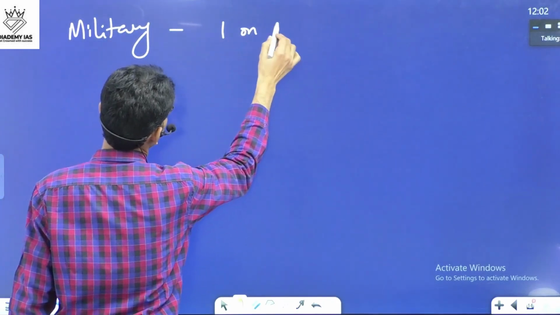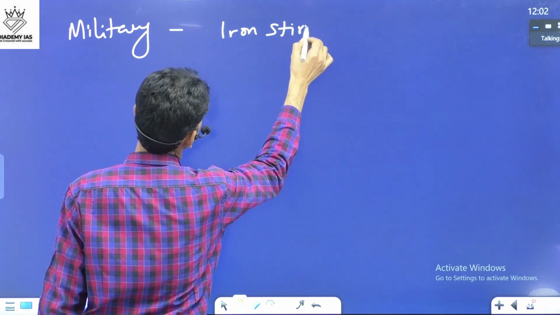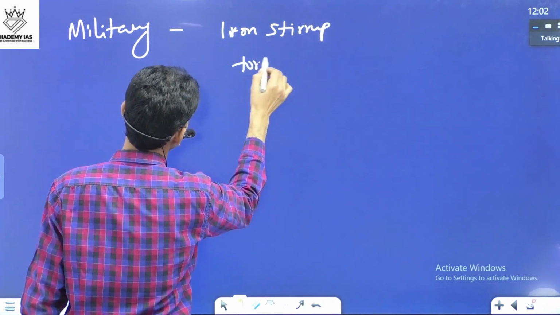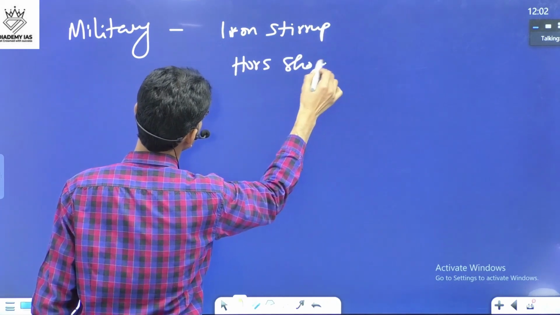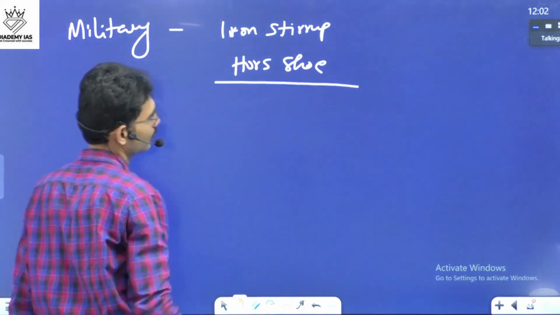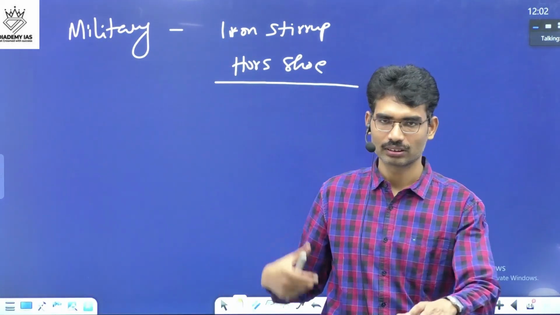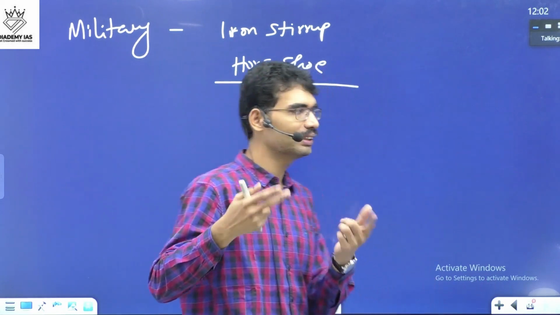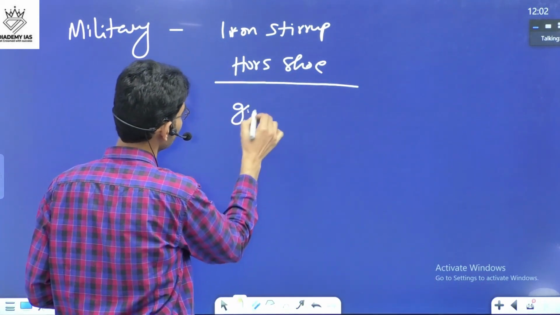Usage of iron stirrup, horseshoe, they were utilized very well, and gradually they started using gunpowder also.